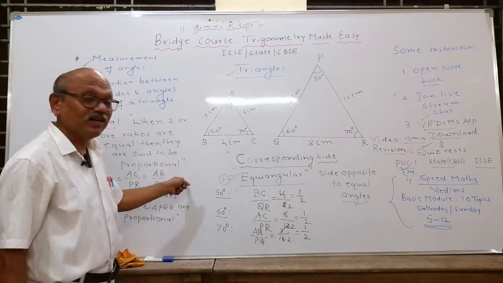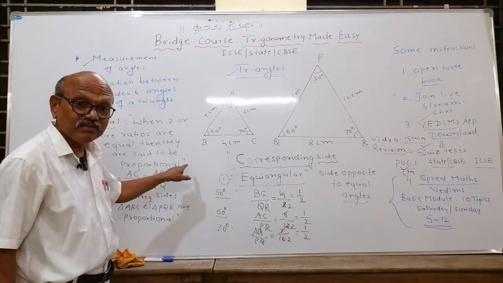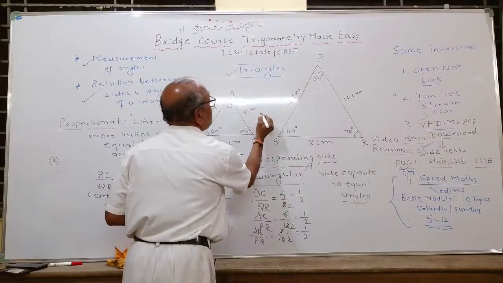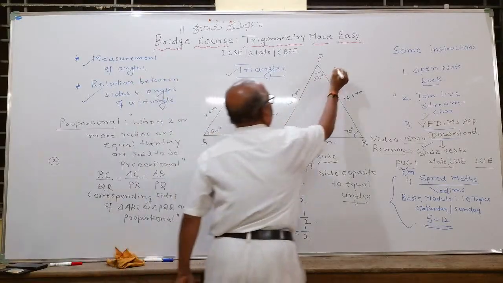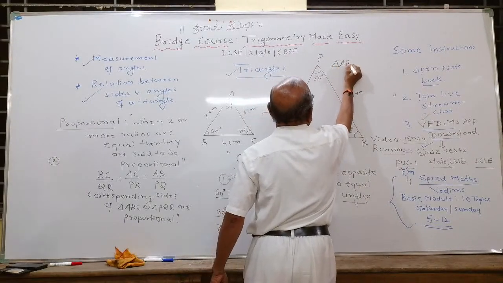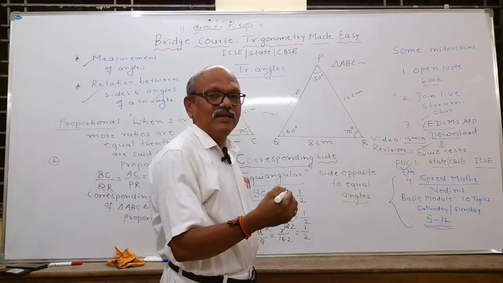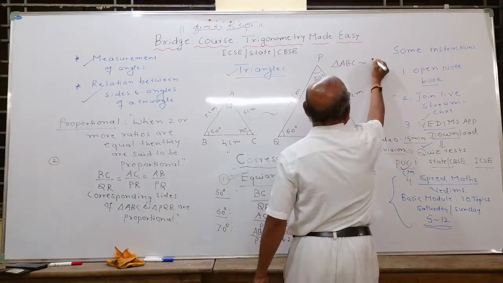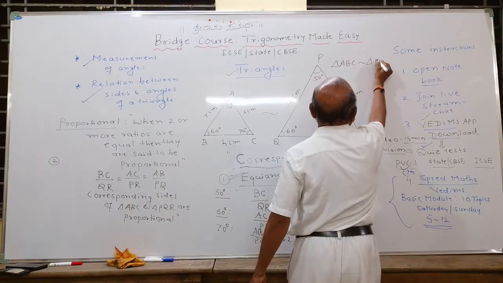Like I showed you the photo, the small photo and the big photo of Mr. X. Similarly, these two triangles are similar. We represent similar by this symbol, and we can write it as triangle ABC is similar to triangle PQR.